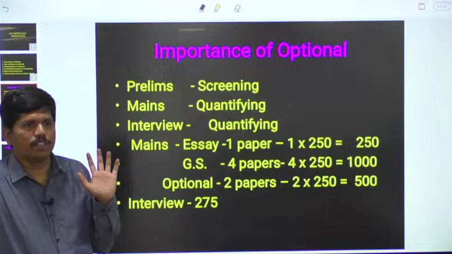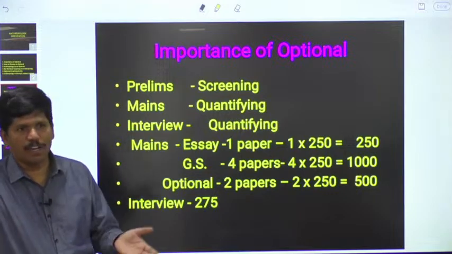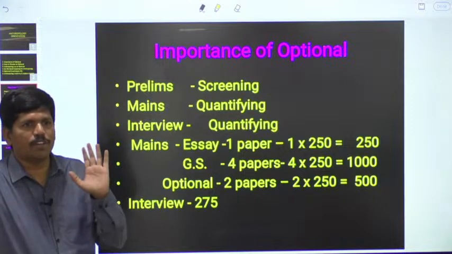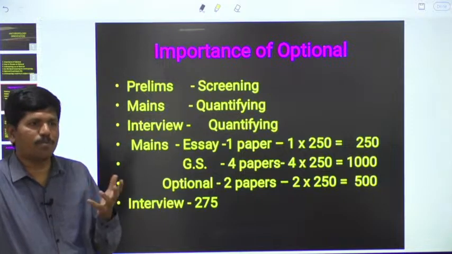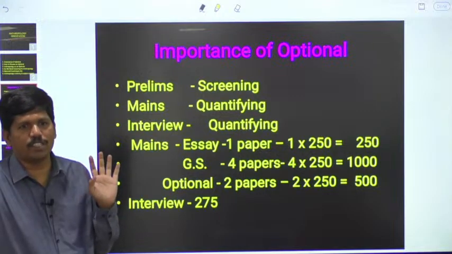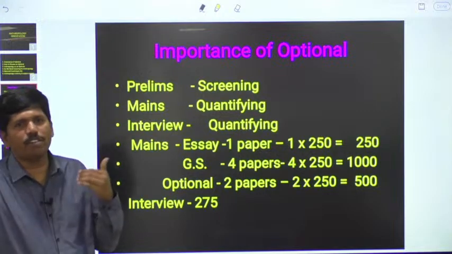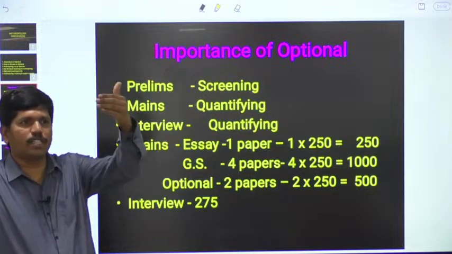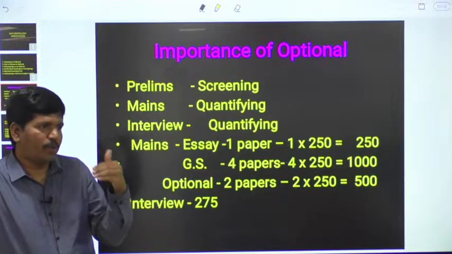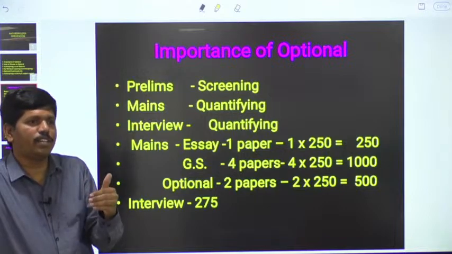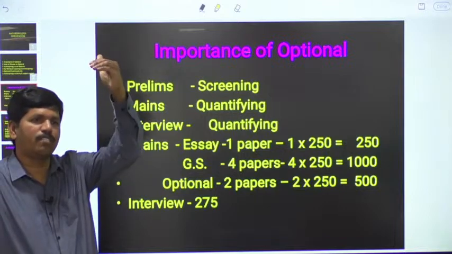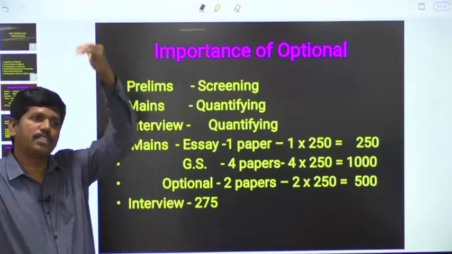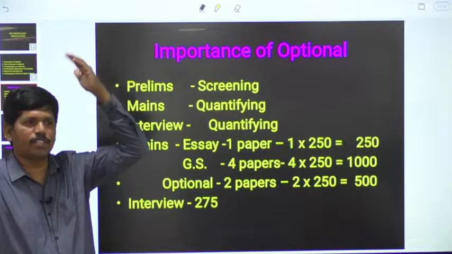Otherwise, the chances of success are very, very less, and at the same time our careers and futures will be spoiled. Just see the Umaharati case, she wasted 4 years because of opting for the geography option. In the future, even if you get selected, the chance of promotion, the chance of reaching the higher cadre is less. If you become an IAS officer at the age of 35, the chance of becoming chief secretary will be less. If you become an IAS officer at the age of 25, you can reach the highest position in the bureaucracy, chief secretary.